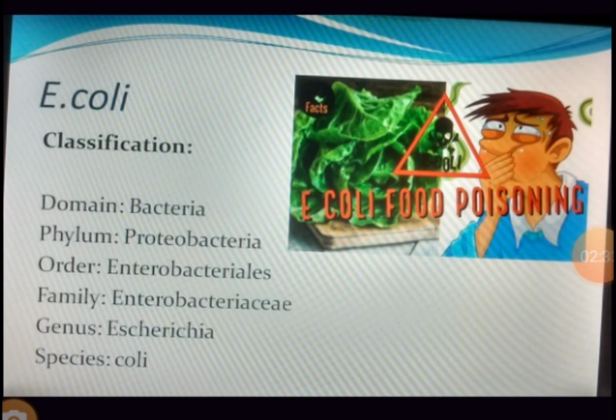Coming to the first organism in your syllabus, Escherichia coli. We have to start with the classification. It comes under domain bacteria, phylum Proteobacteria, order Enterobacteriales, family Enterobacteriaceae, genus Escherichia, species coli. Why Enterobacteriaceae? Entero means inside. All the bacteria that are present in the intestine or can cause infection in the intestine, in the colon, come under this family Enterobacteriaceae.